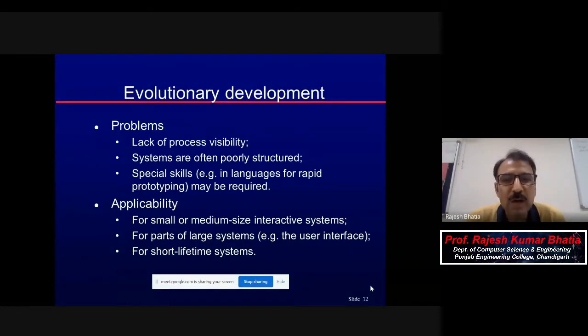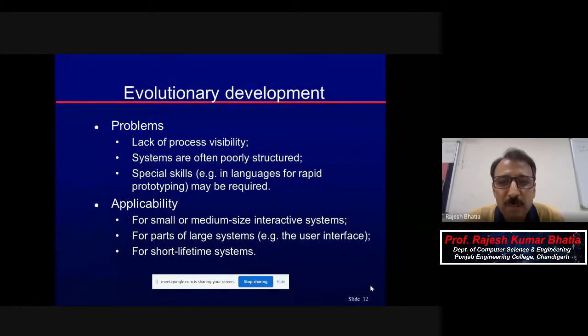So systems are often poorly structured in the way that whatever the client tells, because the client doesn't know how the system is structured, which module will be on top as the main, and then all the child or derived modules. The client is not a developer, they don't understand that. They'll keep on adding their requirements, and based upon that, you as a developer will keep on developing. So the structured approach sometimes gets compromised, and most of the time gets compromised.